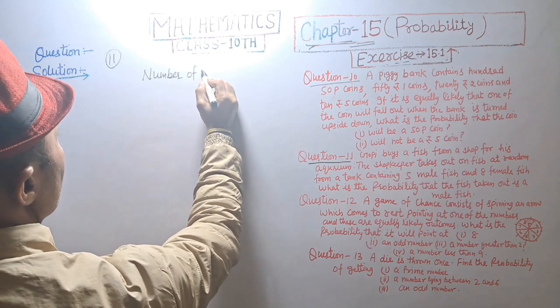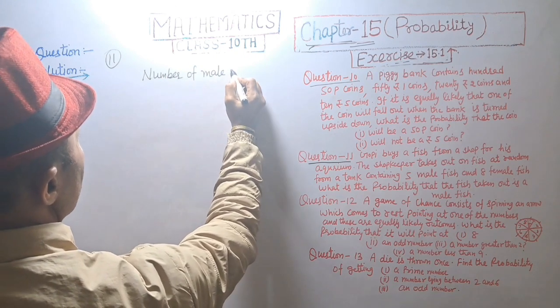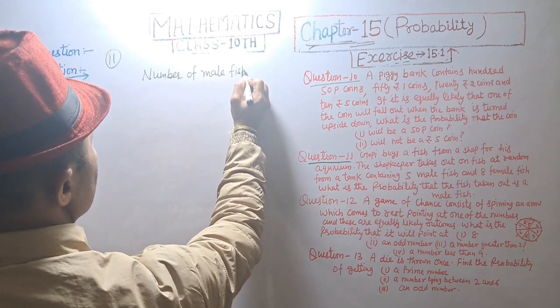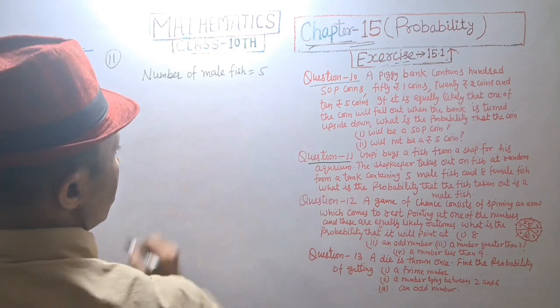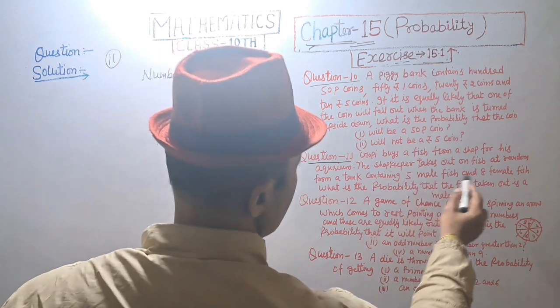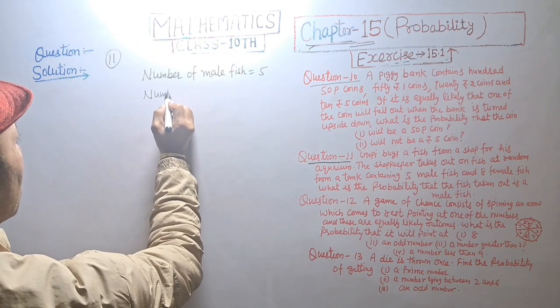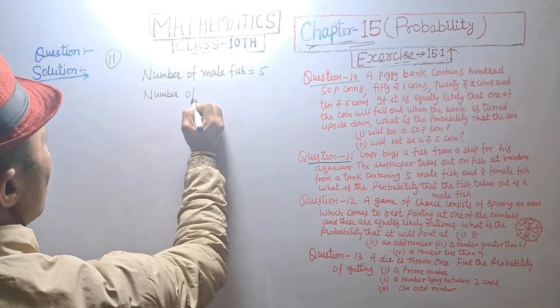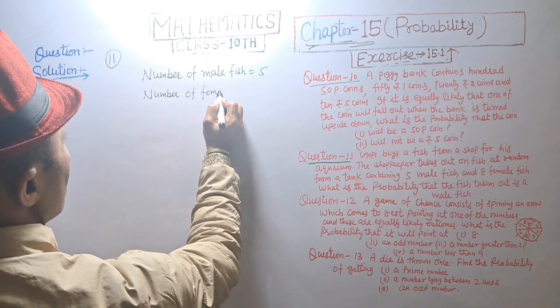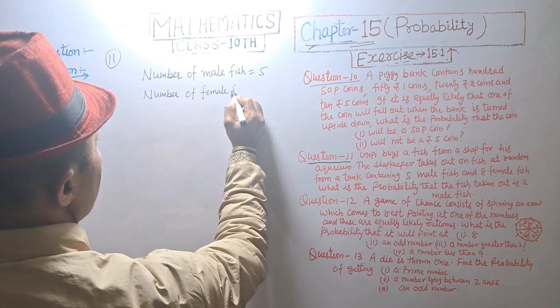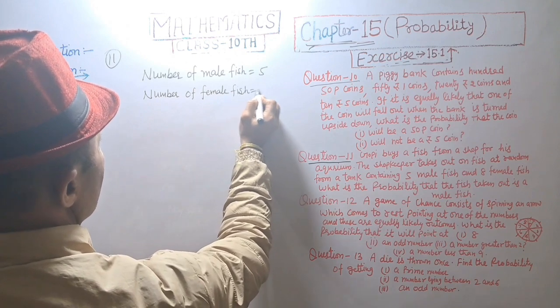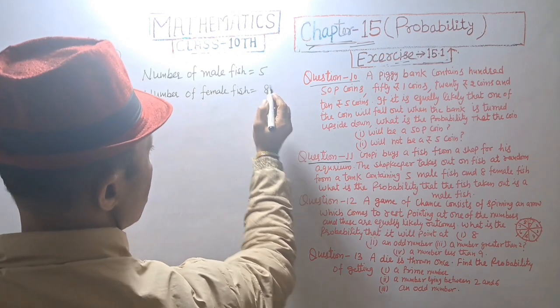Number of male fish is equal to 5, and number of female fish is equal to 8.